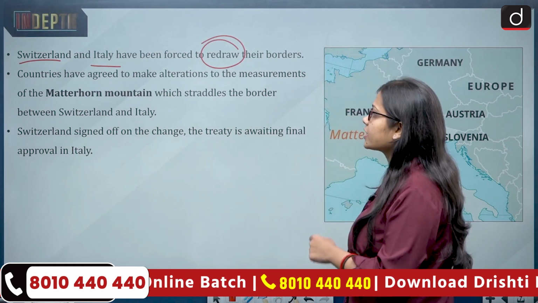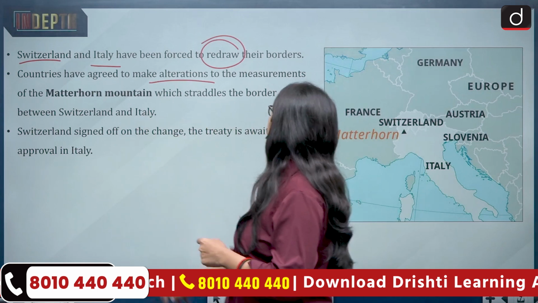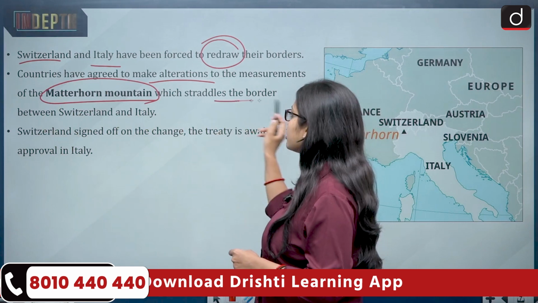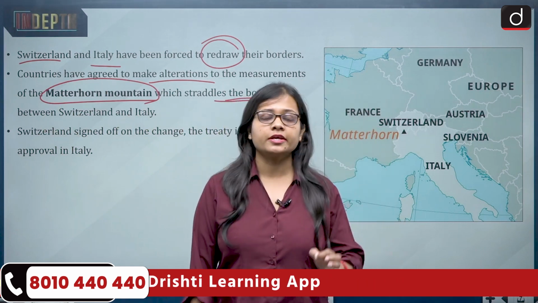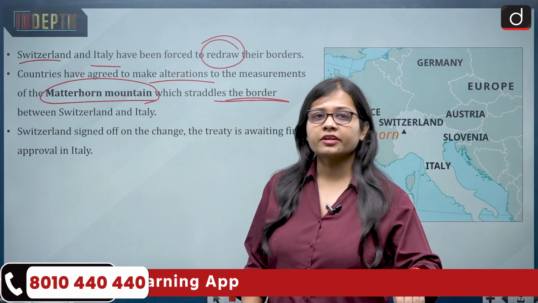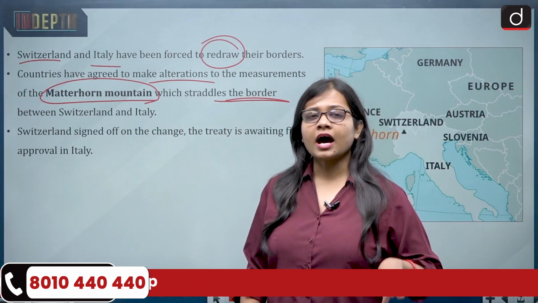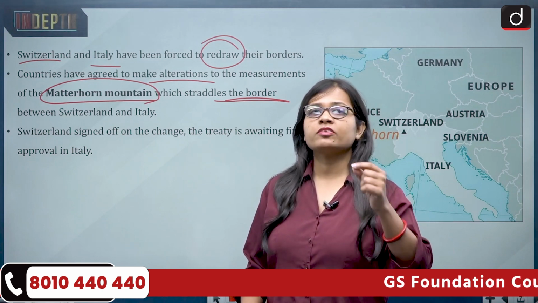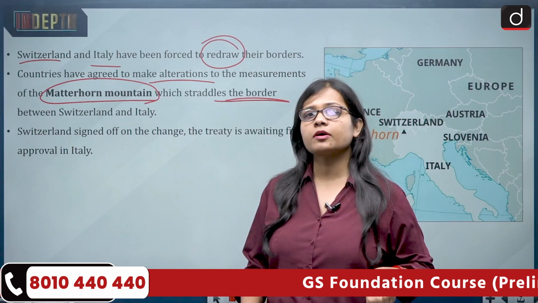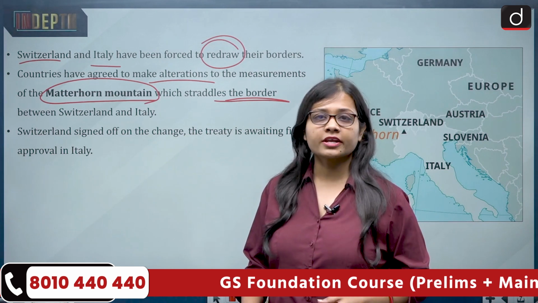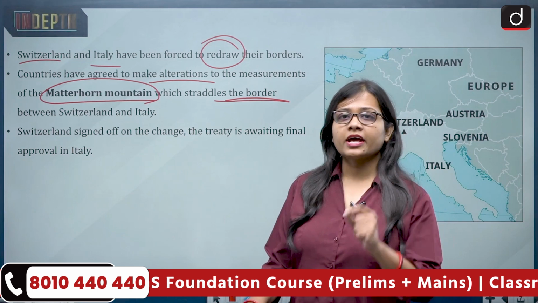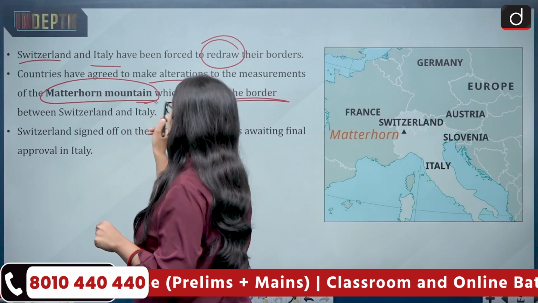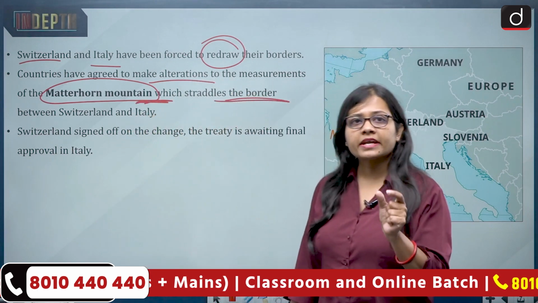The countries have agreed to make alterations to the measurements of the Matterhorn mountain, which straddles the border between Switzerland and Italy. And now both countries are on terms about redrawing their border. Switzerland has already agreed to redrawing the border, while Italy is yet to agree on it. Now on the border of Switzerland and Italy, there is a mountain known as the Matterhorn Mountain.